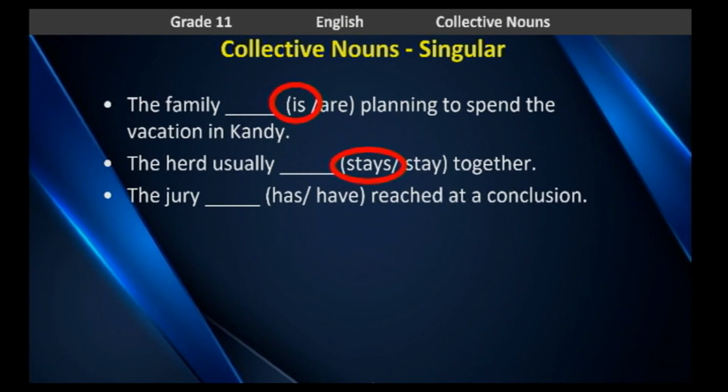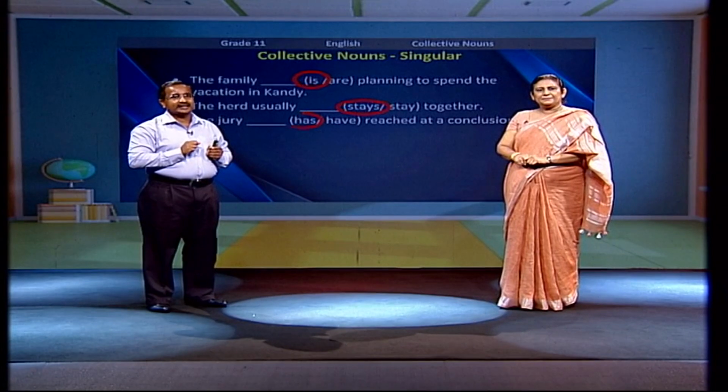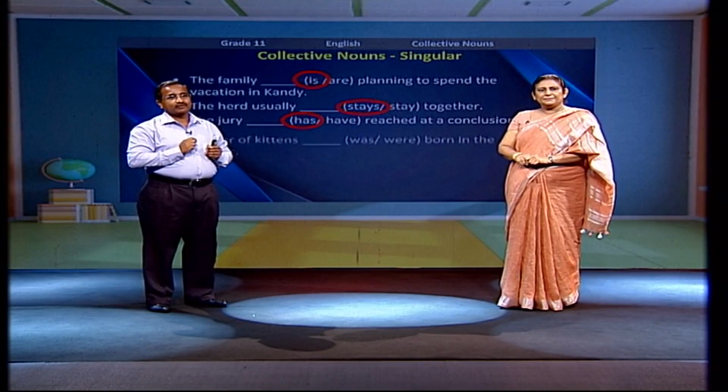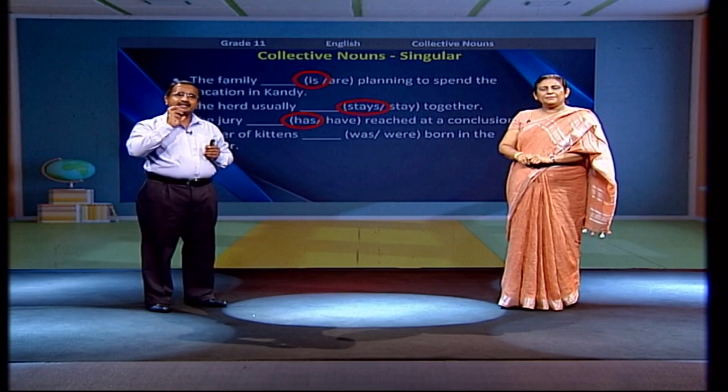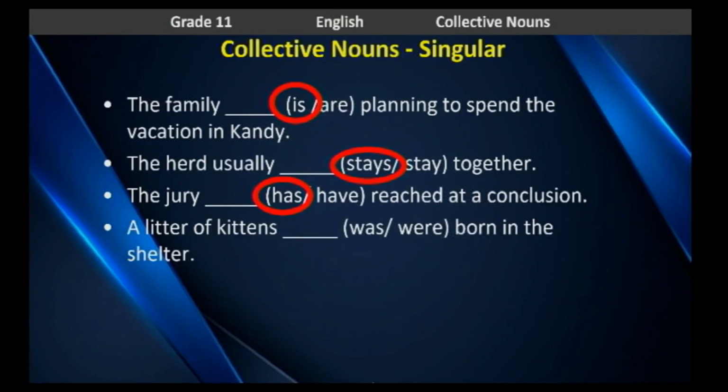But remember children, the jury is considered in this sentence as one unit, a single unit. So it should carry a singular verb. Fourth example, a litter of kittens was born in the shelter. Here there is a noun phrase, a litter of kittens. Though there are many kittens, the head of the noun phrase is the subject of the sentence.